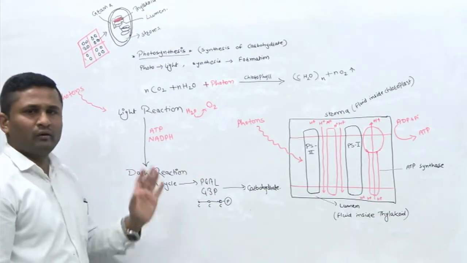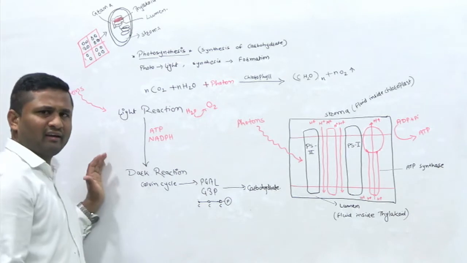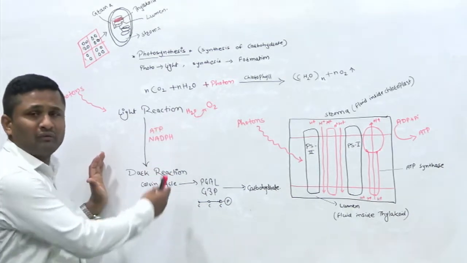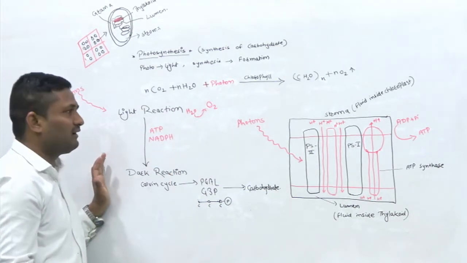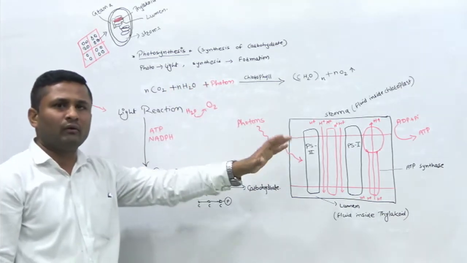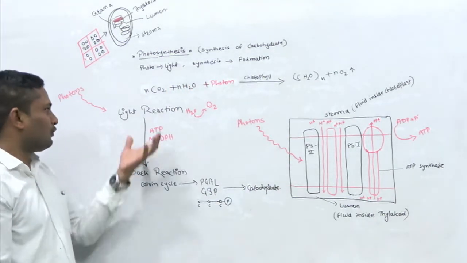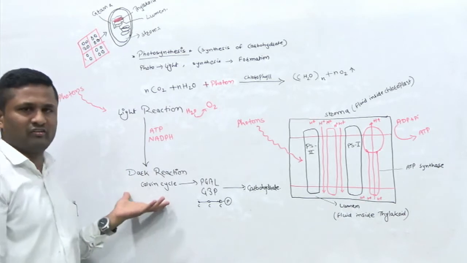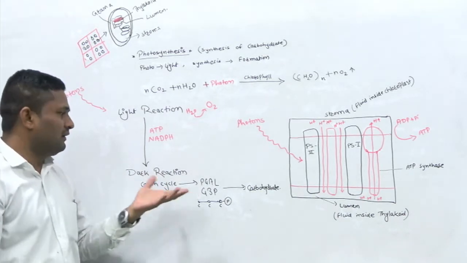So now we move on to the dark reaction. We are going to study this process in detail in the next video. Here I am just summarizing what we are going to learn in the next video. So light reactions and dark reactions, we are going to see in detail.